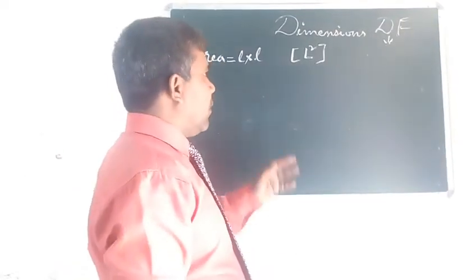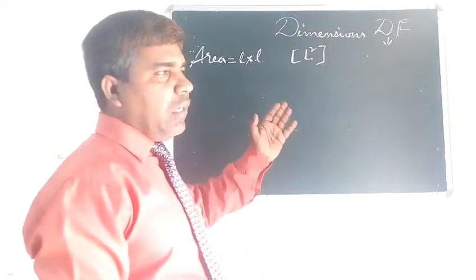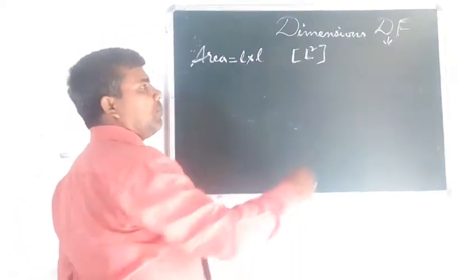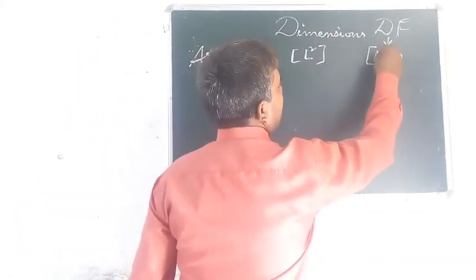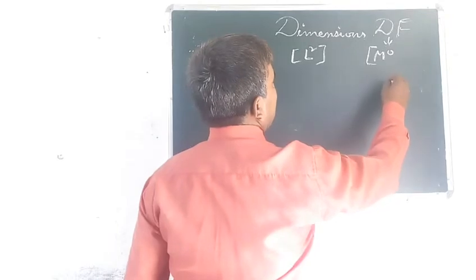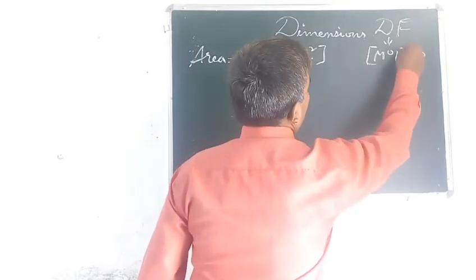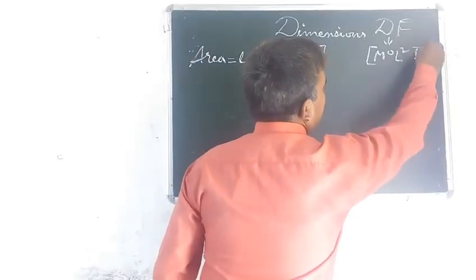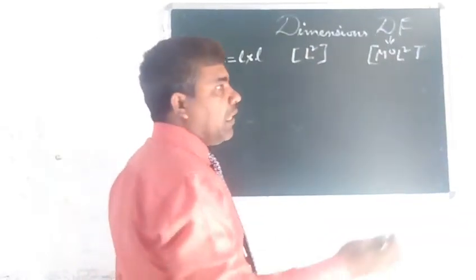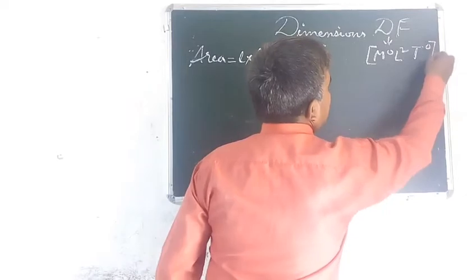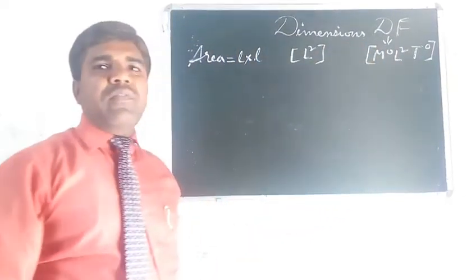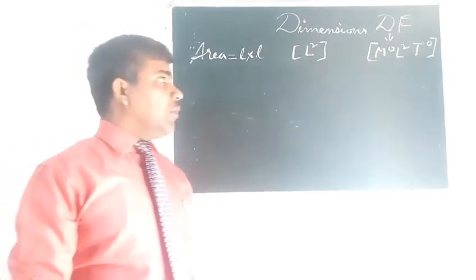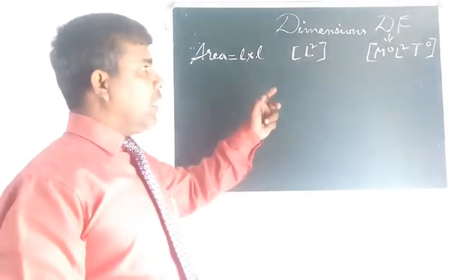So if we look very carefully, there is no M. So M will get 0, L will get 2, and T, guess what will be the dimension for T? Very easily you can say this is 0 because there is no value of time. Now we have written this one for area.